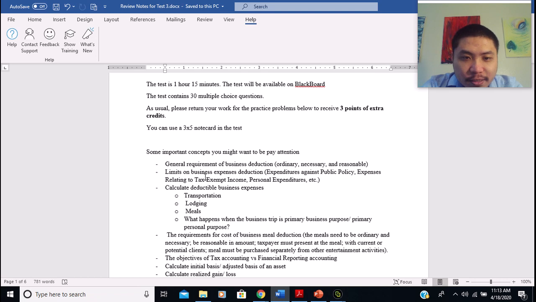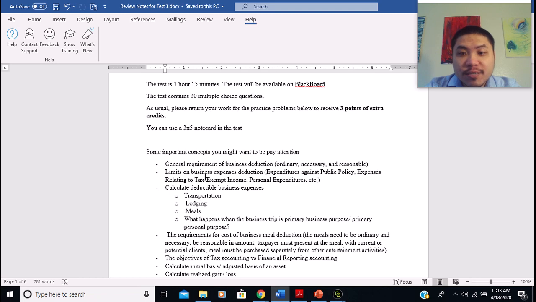Next, I want you to know the limits on the business expense deduction. There are several types of expenses that are not deductible. For example, expenditures against public policy, such as fines and bribery money, lobbying expenses, or political contributions, and expenses relating to tax-exempt income.